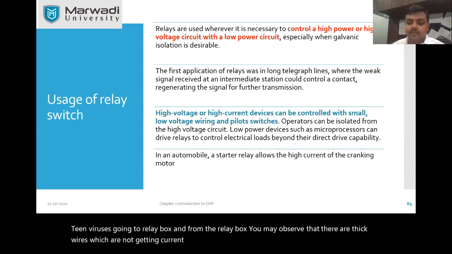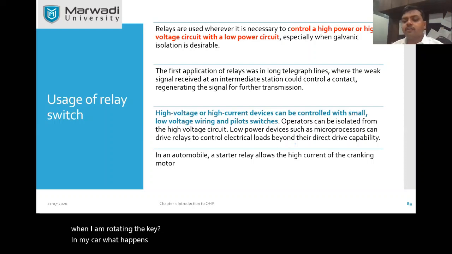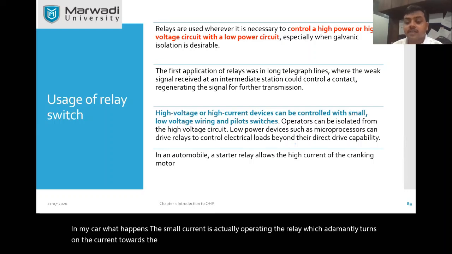What happens when I rotate the key in my car? The small current operates the relay, which ultimately turns on the current towards the starter motor, and your car starts.